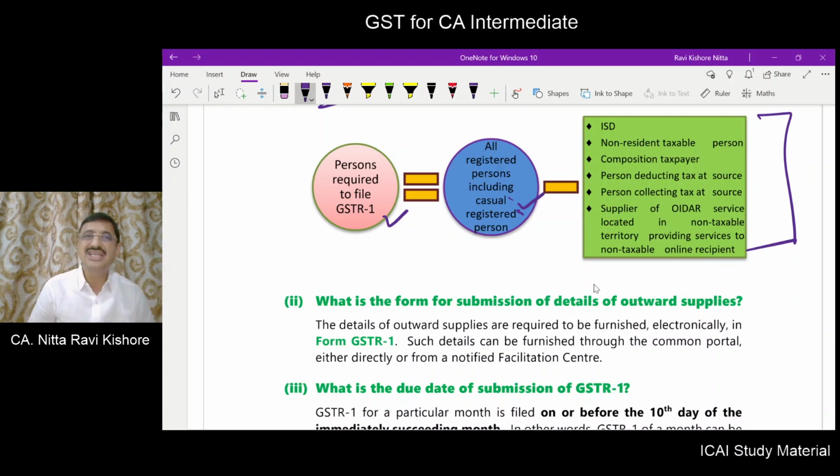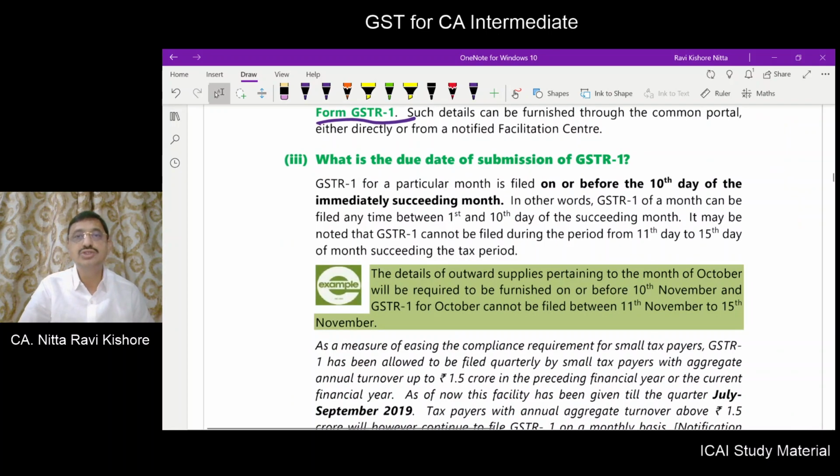So what is the prescribed form for filing the outward supplies? It is GSTR1. What is the due date? Because the form will have a prescribed format and the contents of that format have to be filled correctly, it has to be furnished within time, which is also important. The form is GSTR1 for outward supplies, and within what time does it have to be furnished?